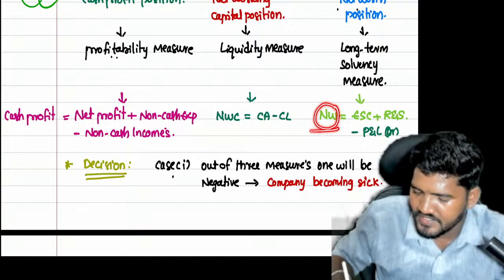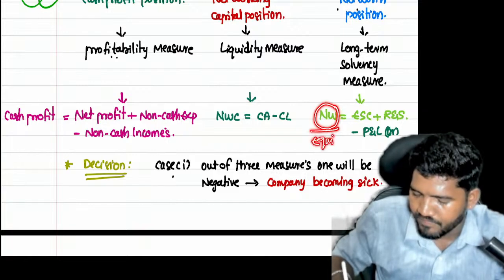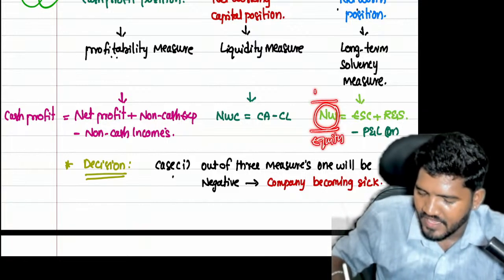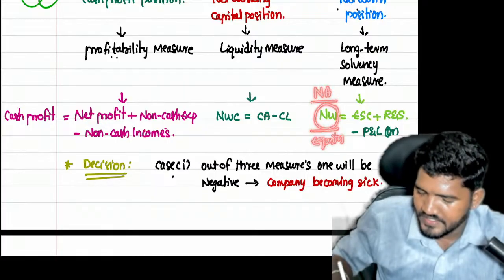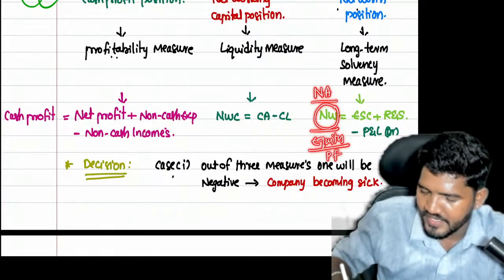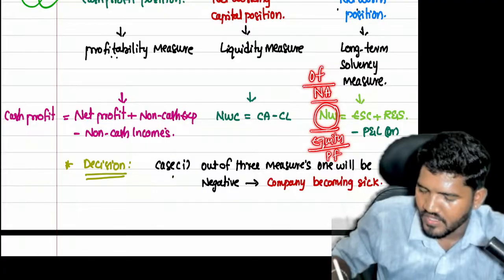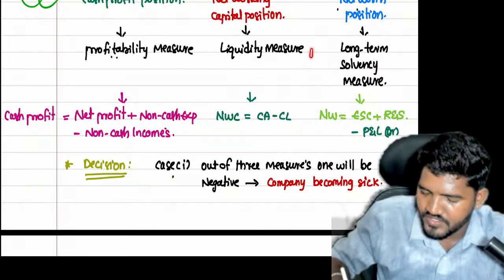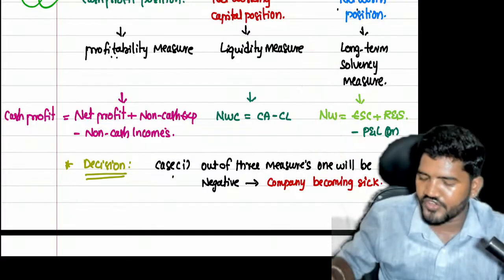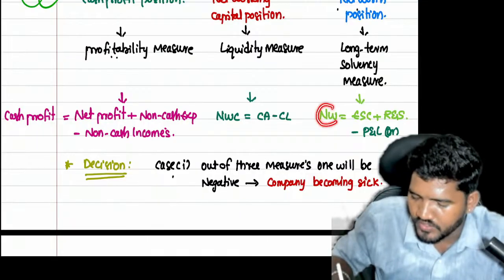This net worth is also known as equity. This equity is also known as net assets. It is also known as proprietary fund. It is also known as owner's fund. It is also known as intrinsic value. So these are the alternative names we have for the net worth calculation.